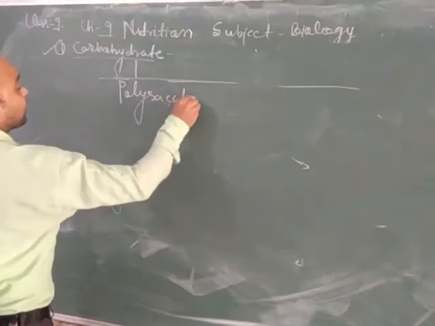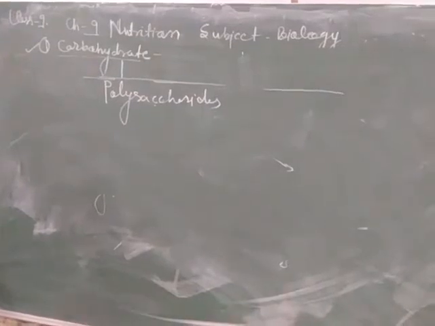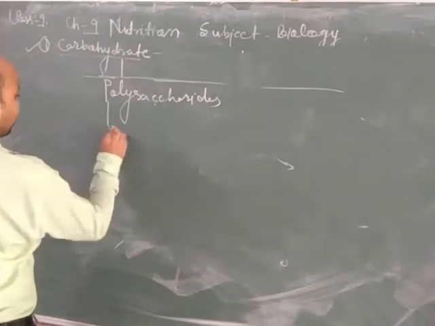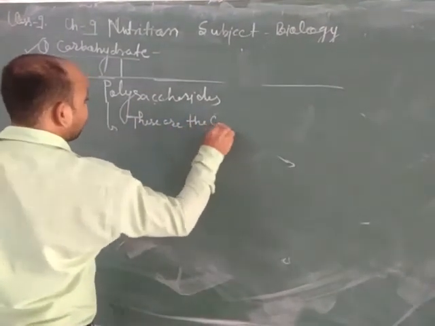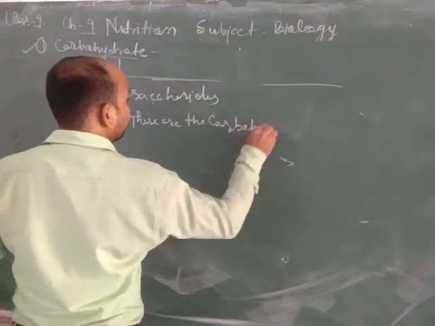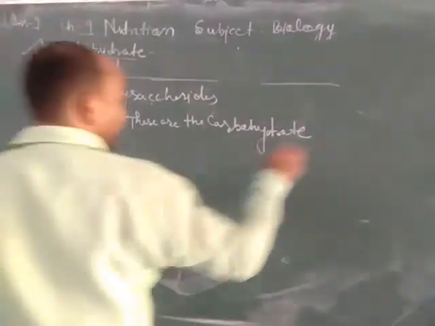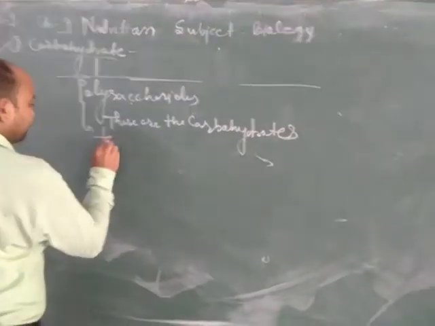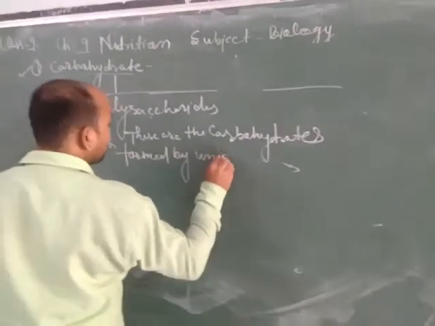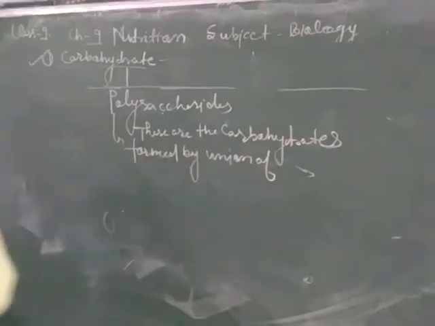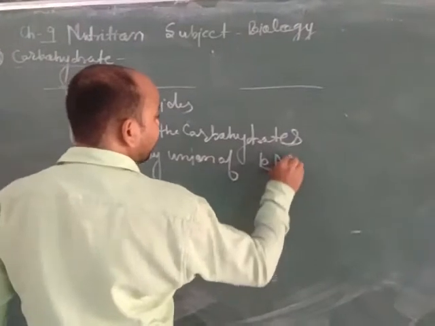These are carbohydrates formed by the union of more than 10 monosaccharides.